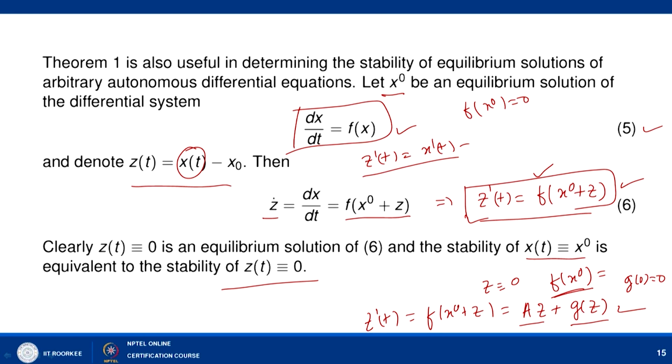So, here we can apply our theorem 1 for a general nonlinear system also, where we want to check the stability of an equilibrium solution x naught here. With this we finish our lecture, and in the next lecture we will discuss some examples based on this observation, and discuss the stability of an arbitrary equilibrium solution.